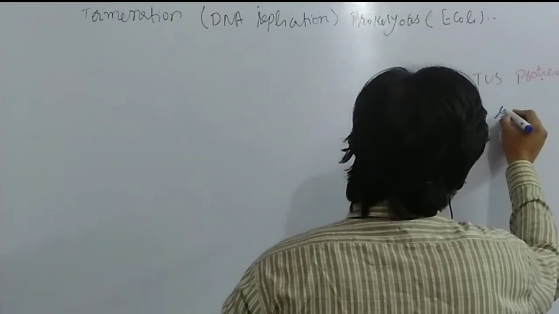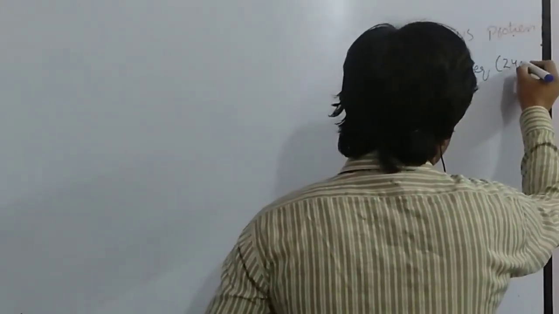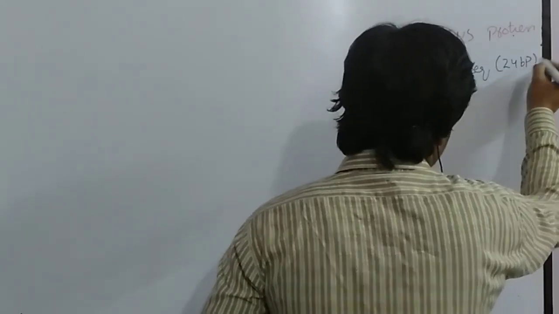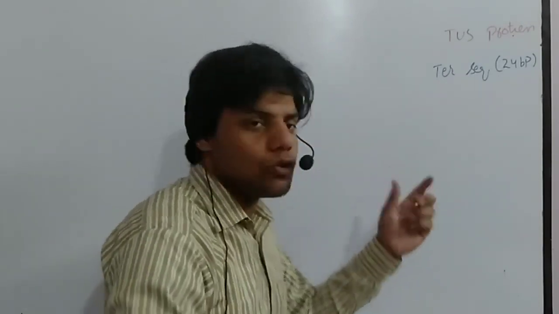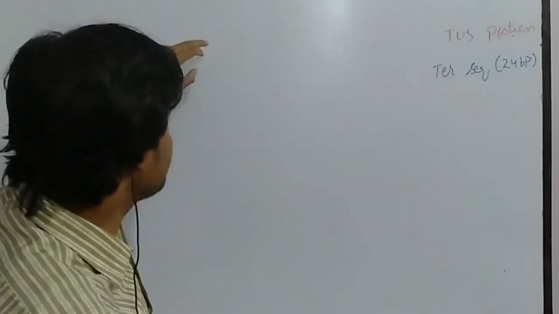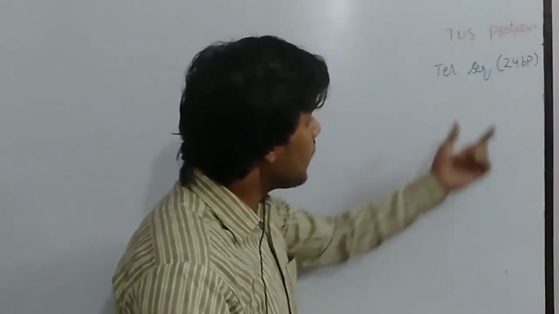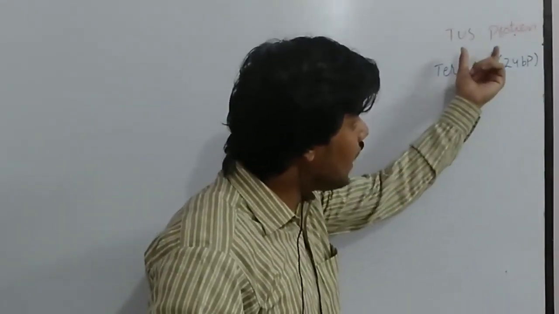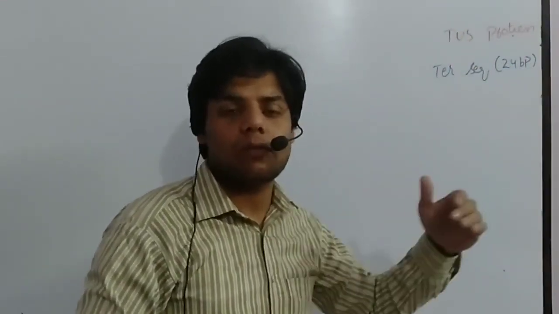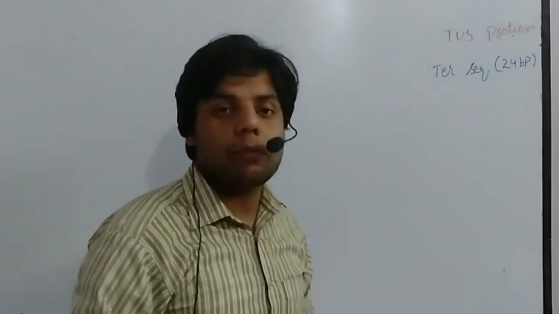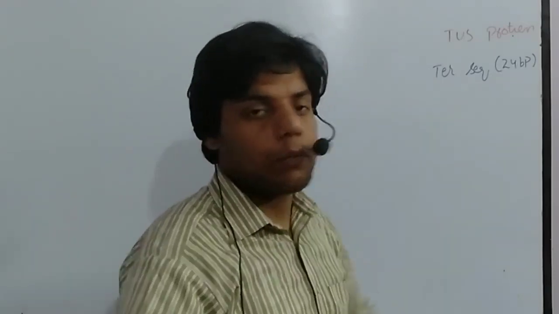Ter sequences are almost 24 base pairs long. Ter sequences are usually present opposite to the origin of replication. We will see it later. At the Ter sequences, the Tus protein makes a complex which we call the Ter sequence Tus protein complex, and at that complex the replication is stopped and the DNA strands are separated from each other.